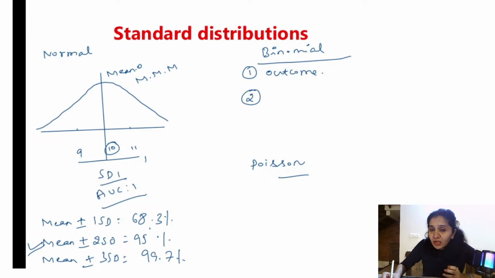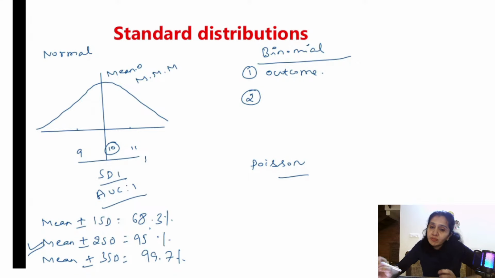Okay. So I was giving the example of tossing a coin. The second important point you need to remember is, let us say 10 times I am tossing a coin, right? So first 3 times heads come. So what is the probability of heads coming in the fourth trial? Do we know? It is not known. It is independent, right? Each event's outcome is independent of the previous outcome.